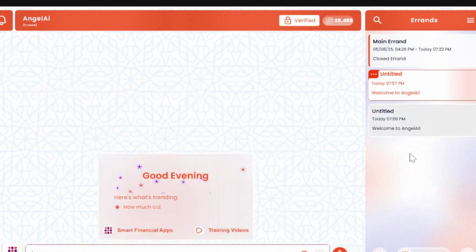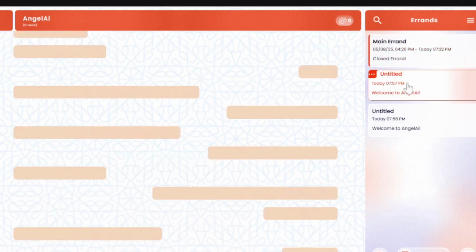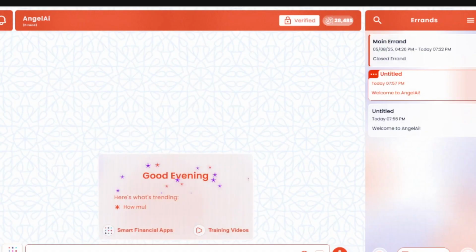So all your conversations are right here. We call them errands. This is the main errand. It always stays there. You can't close that one. But for the rest, you can open a new errand by clicking here on the lower right side. It will open a new conversation for you. We suggest having one errand per task or action that you're completing. You can name it the name of the client.